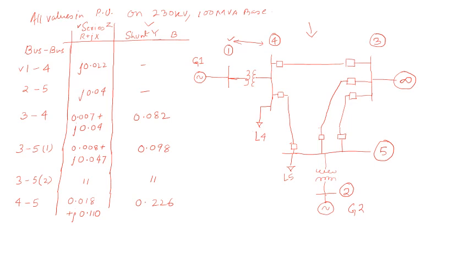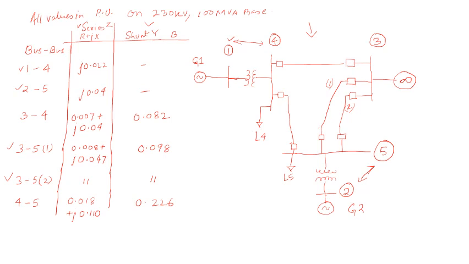Similarly, bus number 2 and 5 will have a reactance. So this is 2 and 5. Here, if you check 3 and 5, it has two buses, which can be represented as bus number 1 for 3 and 5, and bus number 2 for 3 and 5, and it has equal series impedances and shunt admittances.